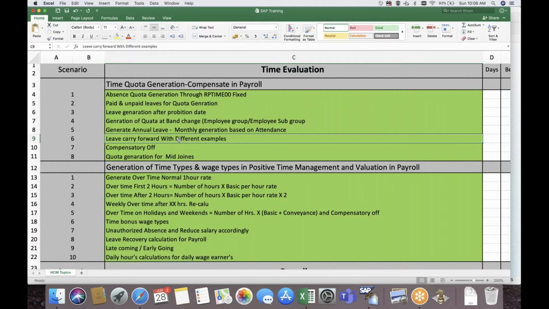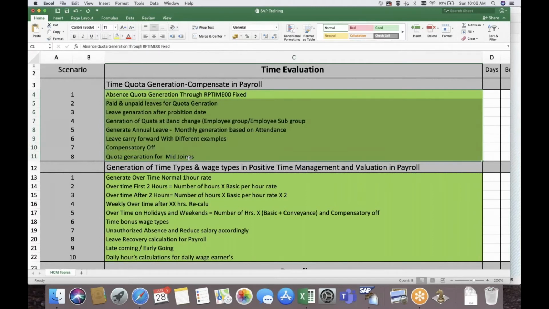Similarly, compensatory off. Sorry, this is comp off, right? If an employee works on any weekly off or holidays, how can we generate comp off? All these topics we will cover under negative time evaluation using TM04.